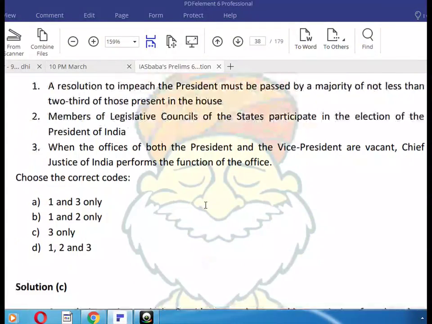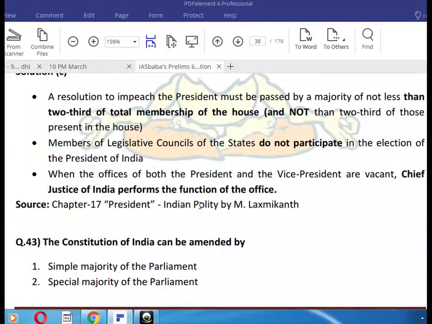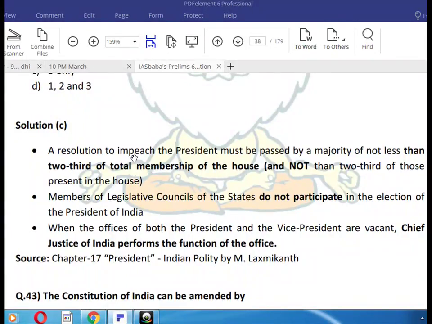Consider the following statements. So, see, three are correct. When the offices of both the President and the Vice President are vacant, the Chief Justice of India performs the functions of the office. A resolution to impeach the President must be passed by a majority of not less than 2/3 of the total membership of the House, and not 2/3 of those present in the House. Members of the Legislative Council of the state do not participate in the election of the President of India.